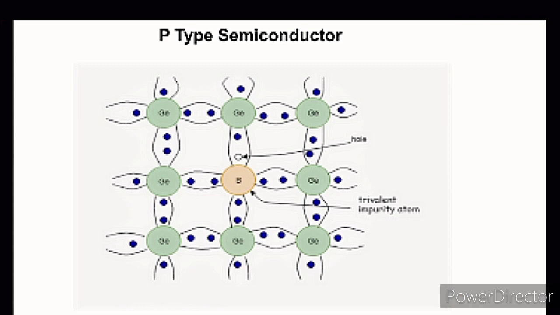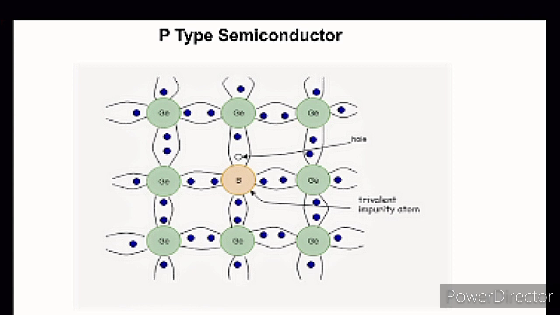It cannot complete the covalent bond, so these free electrons break another covalent bond and complete its covalent bond. This chain will carry on, so these holes can move through this material.